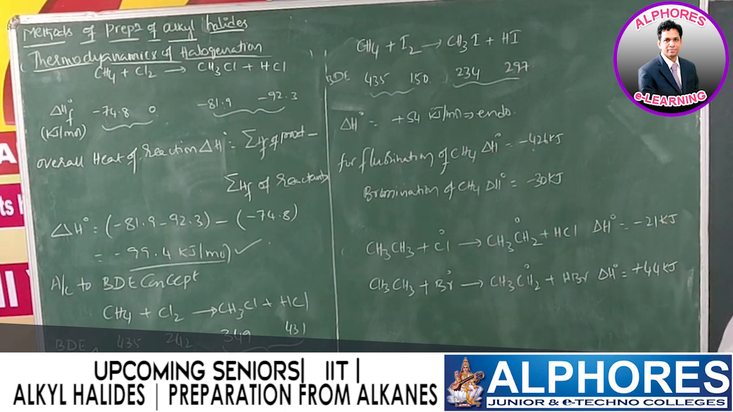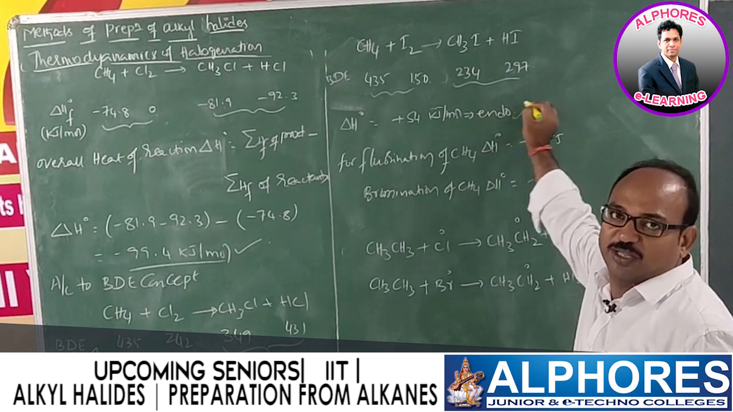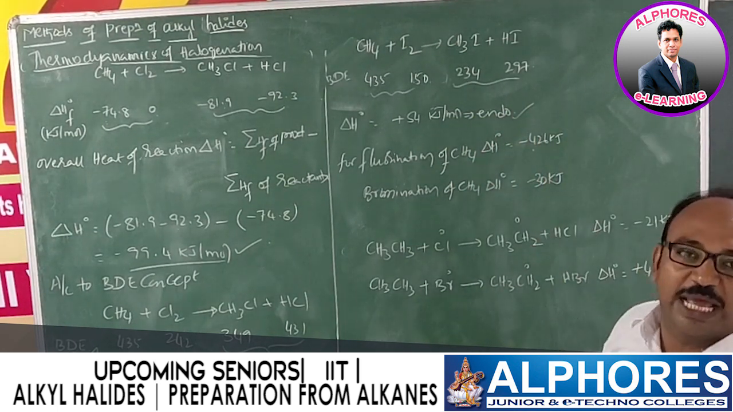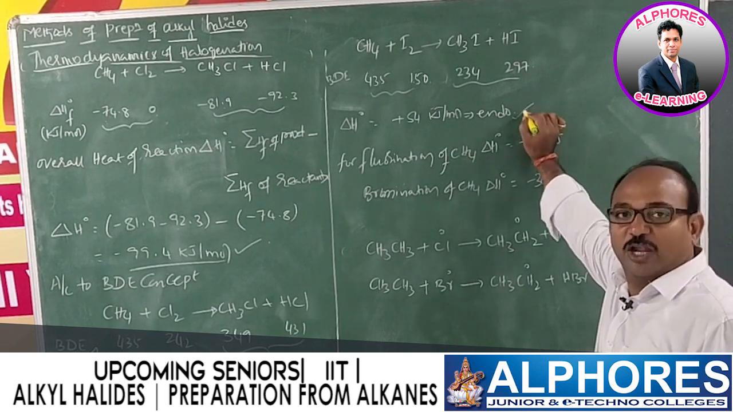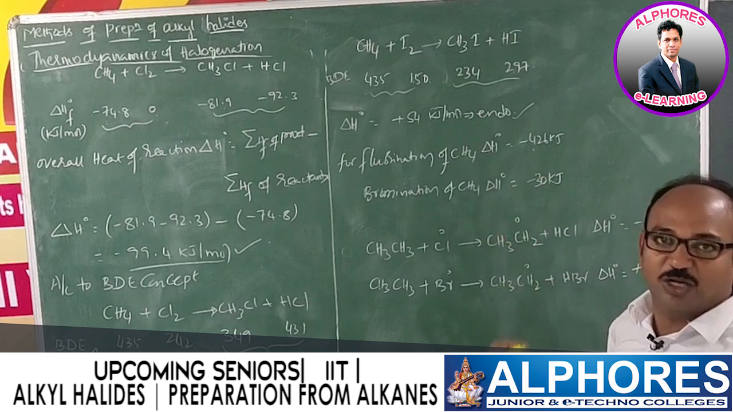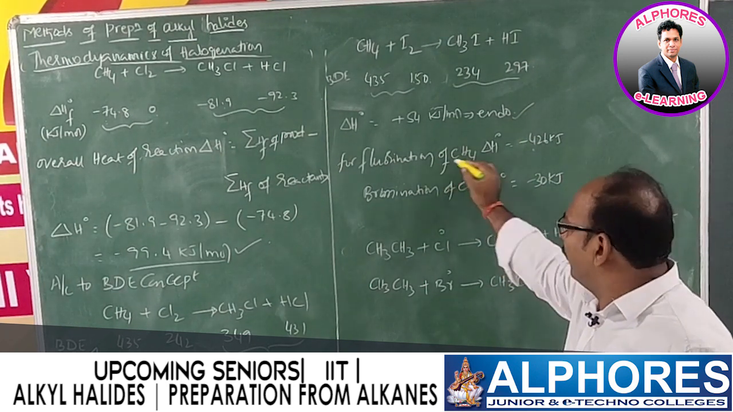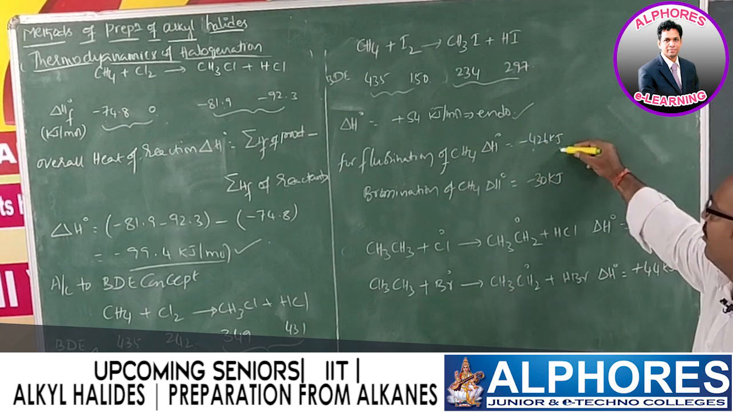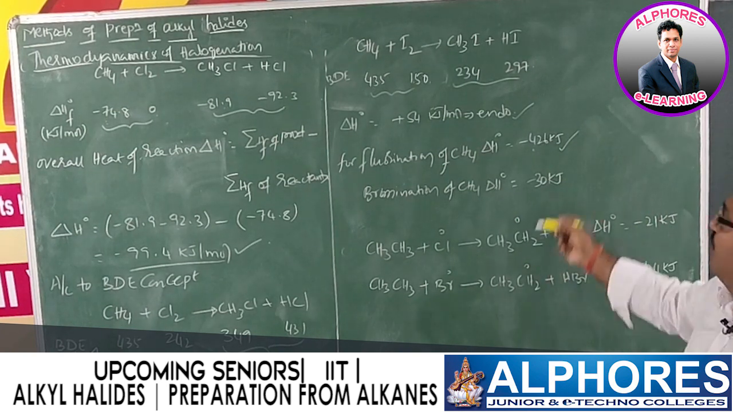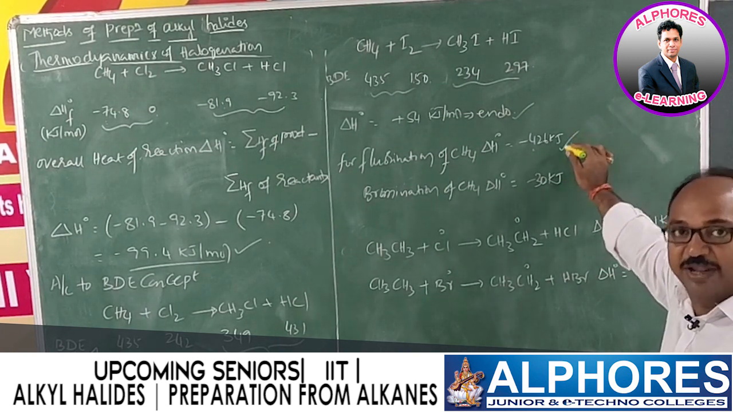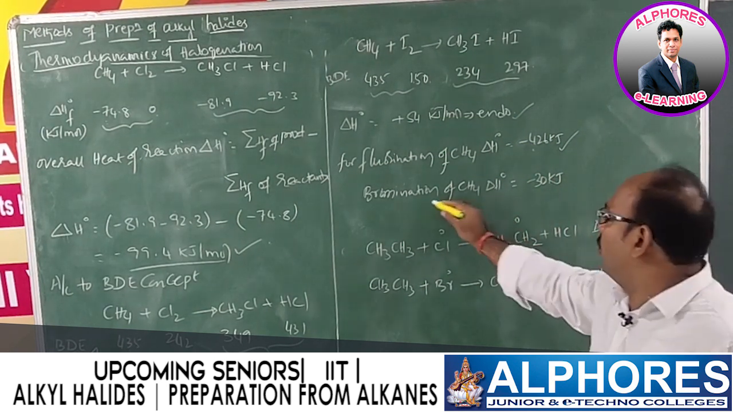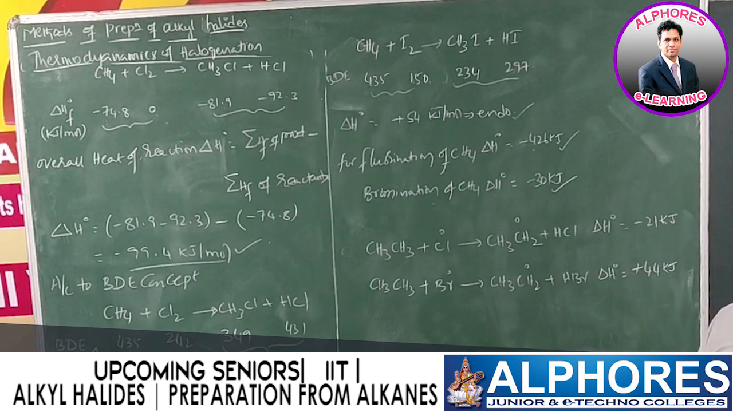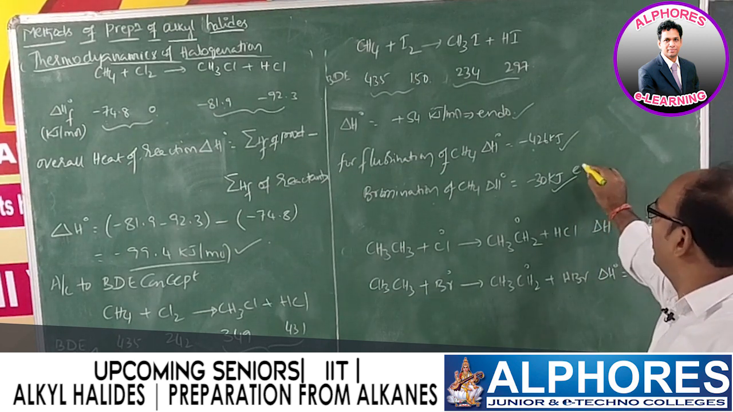So plus 54 is nothing but endothermic. Positive means endothermic. That means direct iodination of methane does not take place because it is endothermic. At normal temperature it does not take place. Now for fluorination, if you check the values, it will be minus 426, which is evidence for what we discussed: the reaction is highly explosive. And bromination of methane is minus 30 kilojoules, which means this is also exothermic.